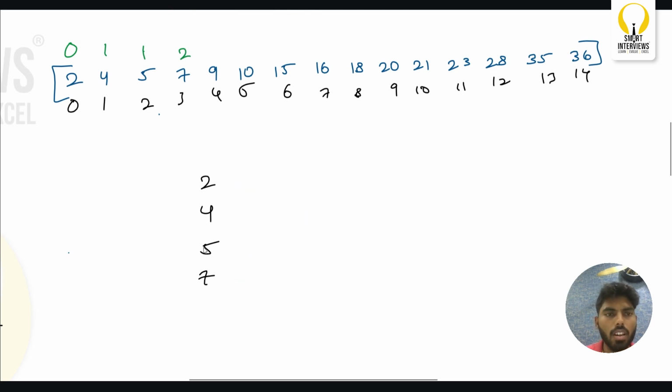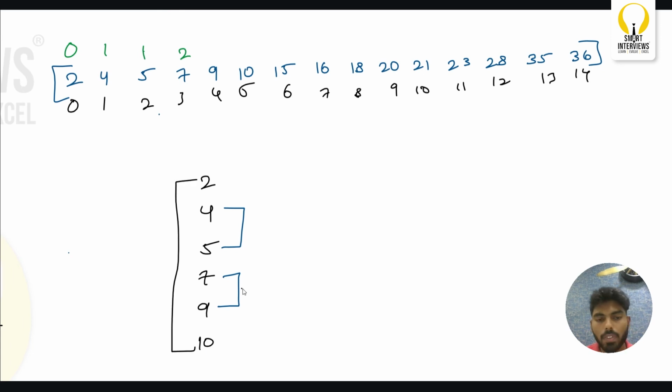What is the number after 7? Which is 9. So here, 9 and 7, 5 and 4. And let us add one more number, which is 10. Let us create a match between 2 and 10. In the first round itself, the person who has a skill level of 7 has lost the match. Hence, this is not a feasible or optimal way of matching the pairs, right?